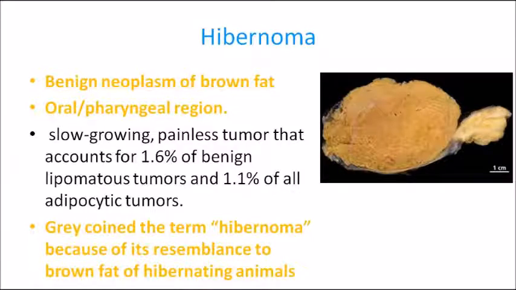As you know, some animals are hibernating kind. So hibernoma is the benign neoplasm of brown fat. That is also important in MCQ. Its most common site is the oral and pharyngeal region.